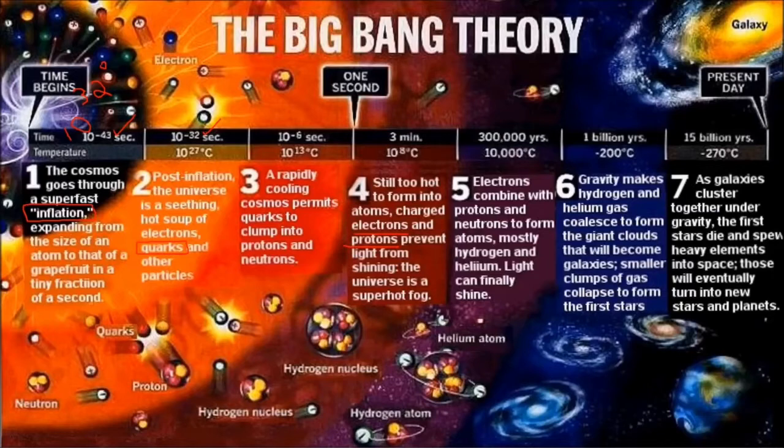But after 3 lakh years, the first light emerged. It is called the cosmic microwave background. At this stage, the electrons combined with protons and neutrons to form atoms. We know that an atom has a dense nucleus with protons and neutrons in it, surrounded by shells of electrons, where electrons keep on revolving around this nucleus. So this is the structure of an atom.